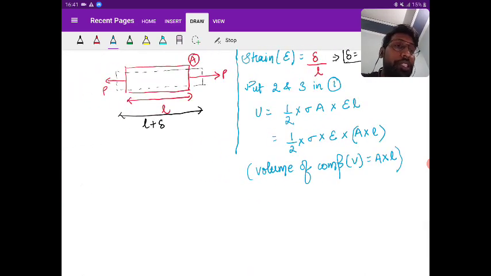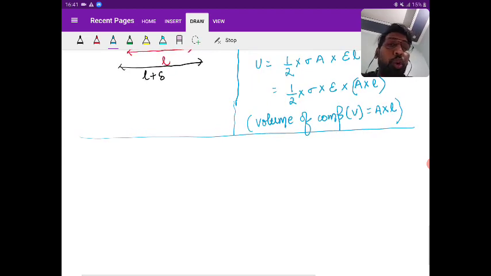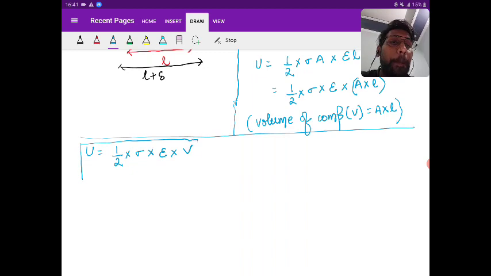So I'm coming here itself. Okay then. So we can write this U as half into sigma into epsilon into volume. Any doubt here? Okay. Now Hooke's law is valid, right? So for the axial loading or for the normal load, we know that from Hooke's law, this is my fourth equation.